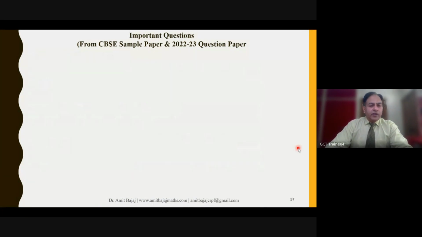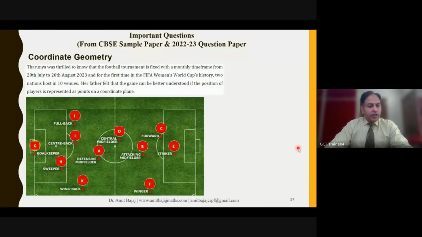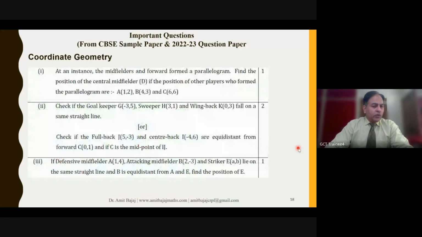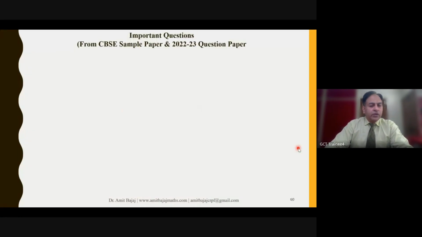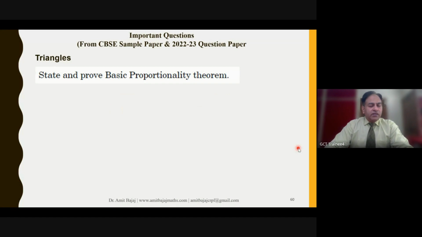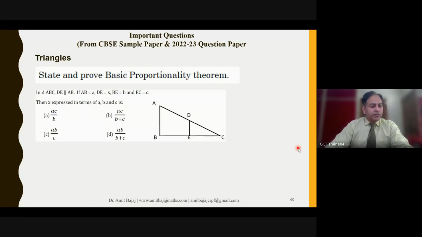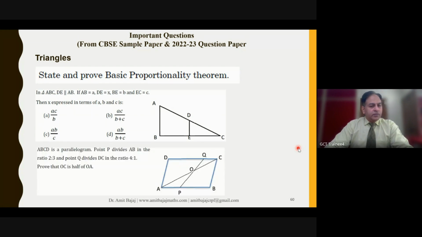I'll skip on that because there are a lot of other things I wanted to share, and I'm now looking at the watch. It's already 6:40. So I'll skip a few questions. I'll be sharing this file with you. And in triangles, the common type of question: state and prove BPT theorem. Generally, we expect the questions to come from the NCERT textbook only.